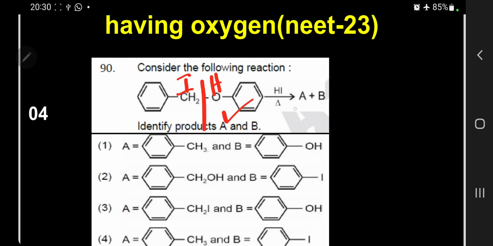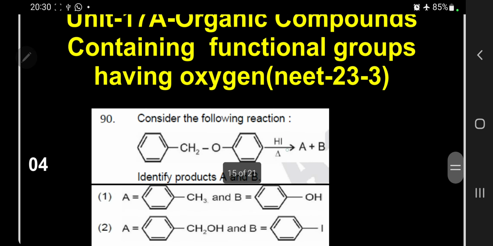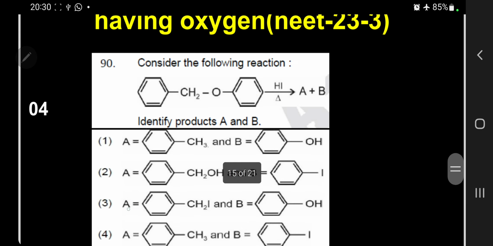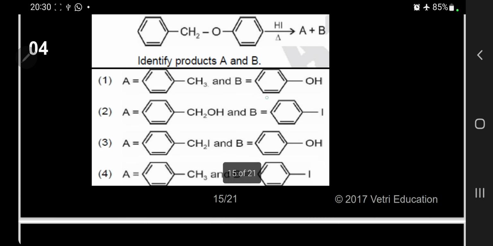A is the benzyl iodide, B will be phenol. So just see where it is. Option 3 is the correct answer. So let us see now. Yes, 3. Since it is a slide, you cannot show, so I am showing here. So 3 is the correct answer. Kindly follow. This is the 3. Next question.